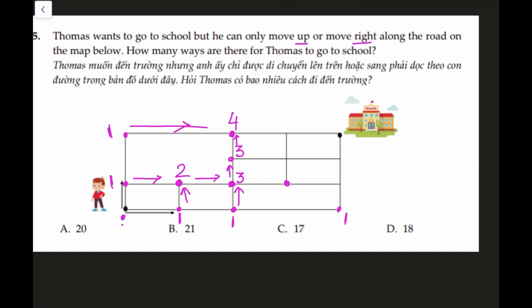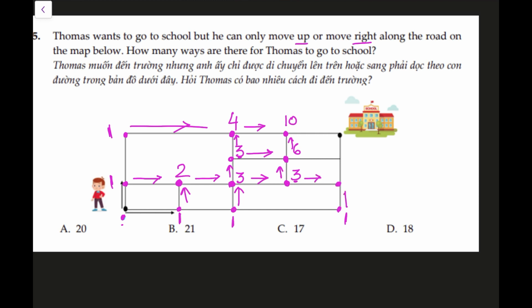Now looking at this point, he can come right only, there is no way for him to come up. So there's 3. Looking at the point above, there's 3 ways for him to come from down below, and 3 ways for him to come from the right side, so that's 6. Looking at the point above, he has 4 ways to come from the right side, and 6 ways to come from the point below, so that's a total of 10 ways.